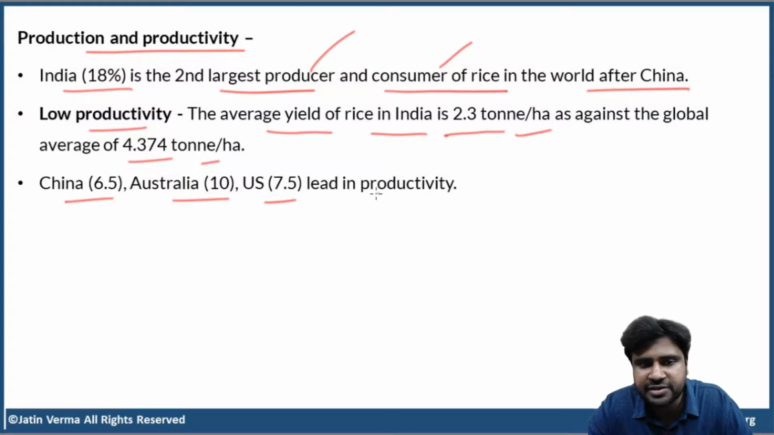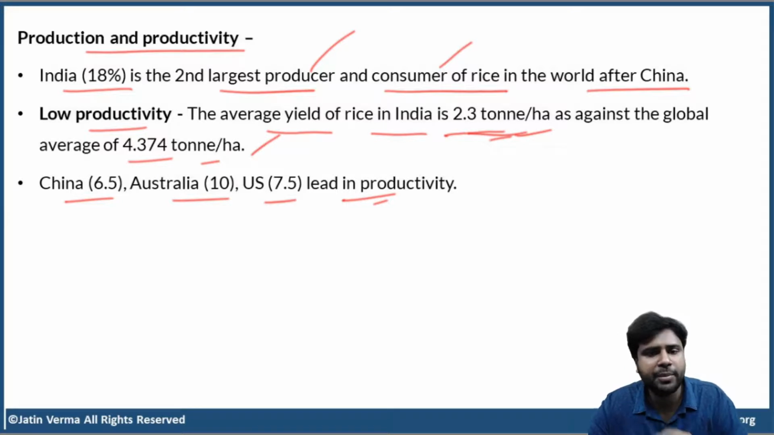Okay, so these countries are leading in terms of productivity. But productivity in India is very, very low. Only 2.3 tons per hectare. It is lower than the global average. Okay, not only for rice, but for many other crops, productivity is very, very low in India. And that is due to less mechanization of agriculture. As simple as that. Like you can relate it, right? Common sense. Less mechanization of agriculture.